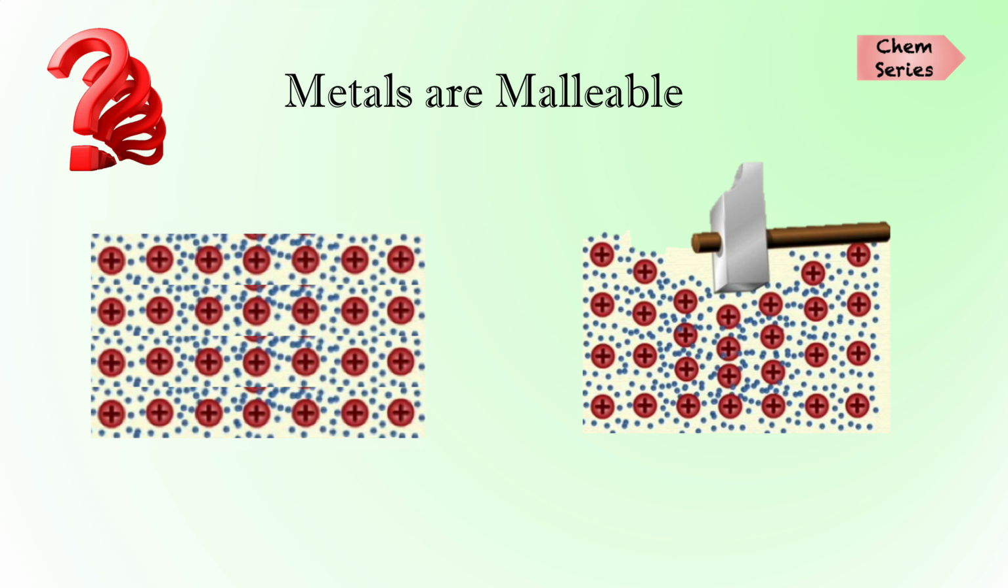Imagine, if the valence electrons are held strongly with all the atoms, there will not be any delocalized electrons around each atom, right? So if we hammer at that time, the positive ions come closer and repel, which causes breaking of the metal. But that doesn't happen here, because the delocalized electrons are present in between the positive ions. That prevents the repulsion between the positive ions, hence they are malleable.